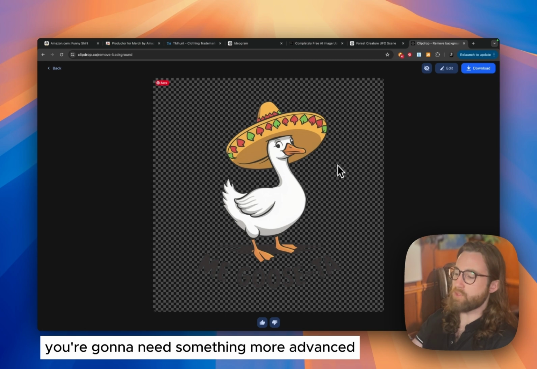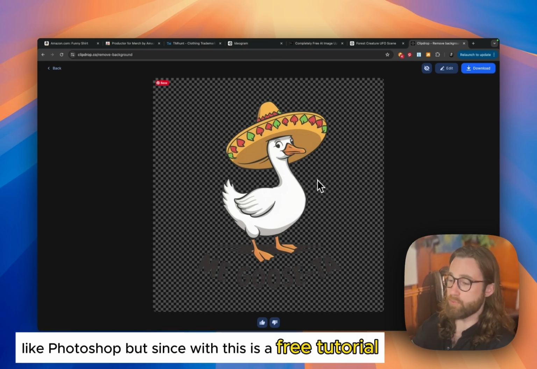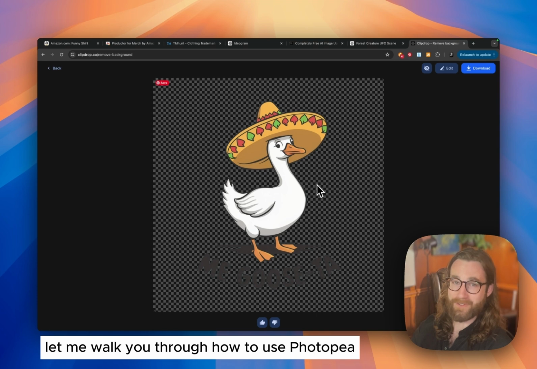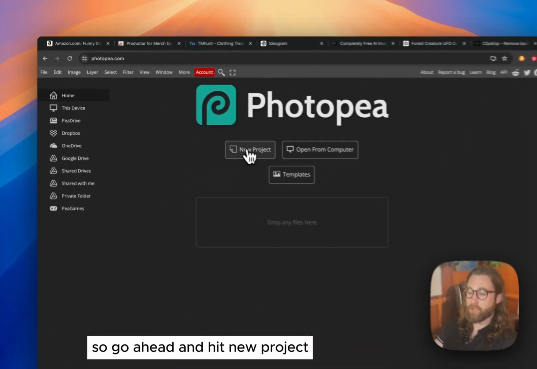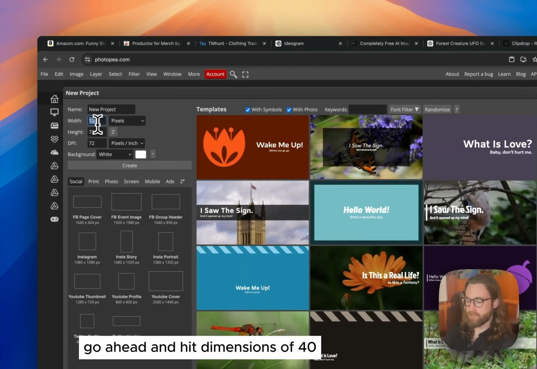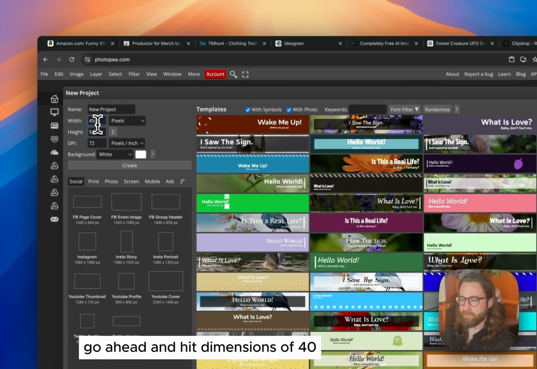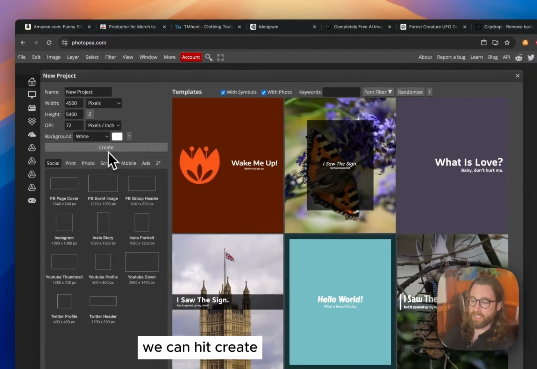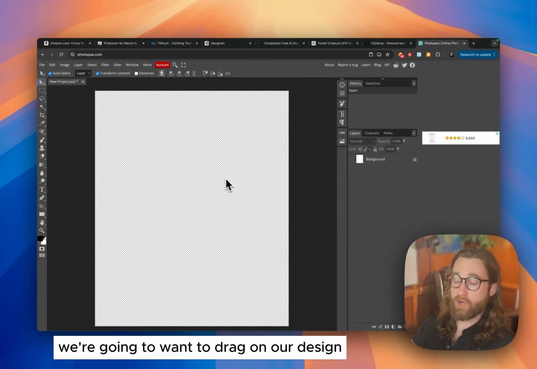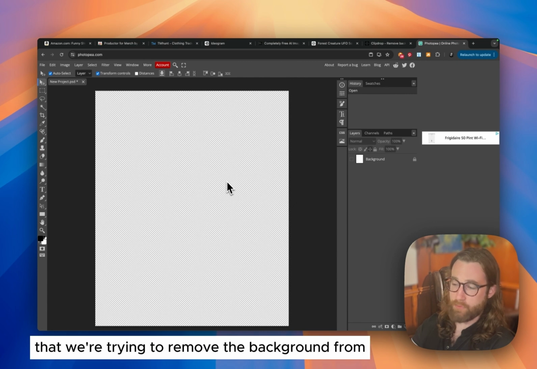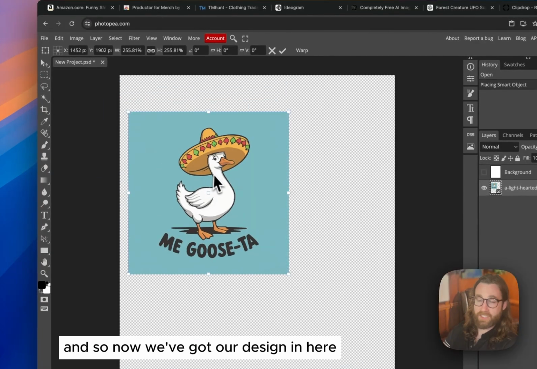Well, you're going to need something more advanced like Photoshop, but since this is a free tutorial, let me walk you through how to use Photopea, which is basically the same thing, but 100% free. So go ahead and hit new project. Once you're in Photopea, go ahead and set dimensions of 4500 by 5400. We can hit create, and then let's toggle off the background. We're going to want to drag on our design that we're trying to remove the background from. And so now we've got our design in here.